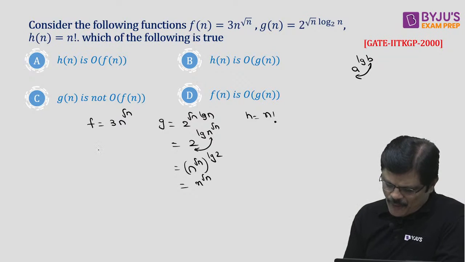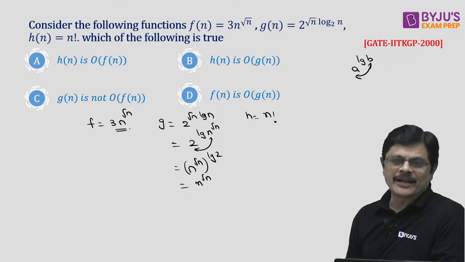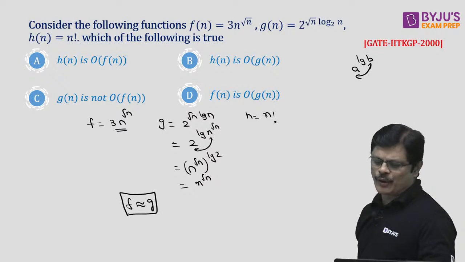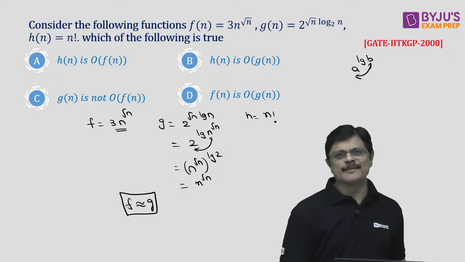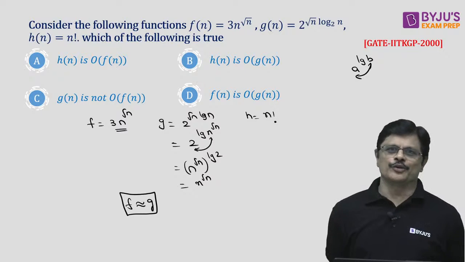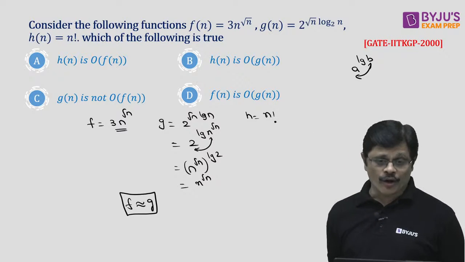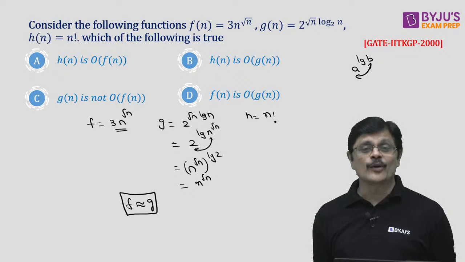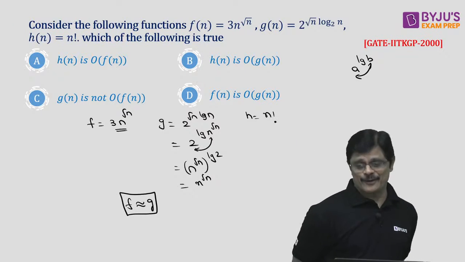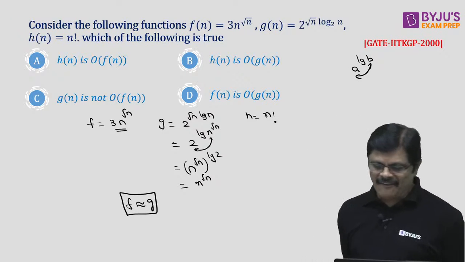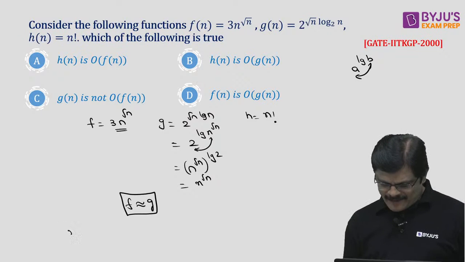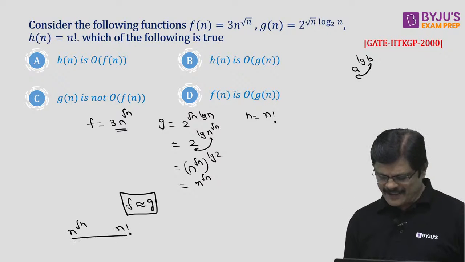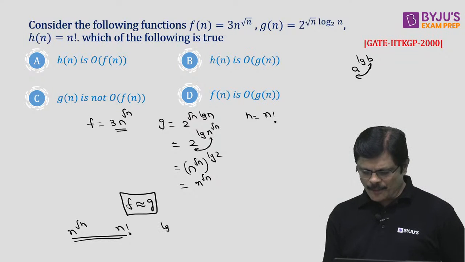So this is n power root n. Even f is n power root n. That is, f and g are asymptotically having equal order of growth. They are having equal order of growth. They are asymptotically the same, not less than or equal to. So we just need to compare with n factorial. Now let us compare n power root n with n factorial. Let us compare these two. What you do is you apply log on both sides.